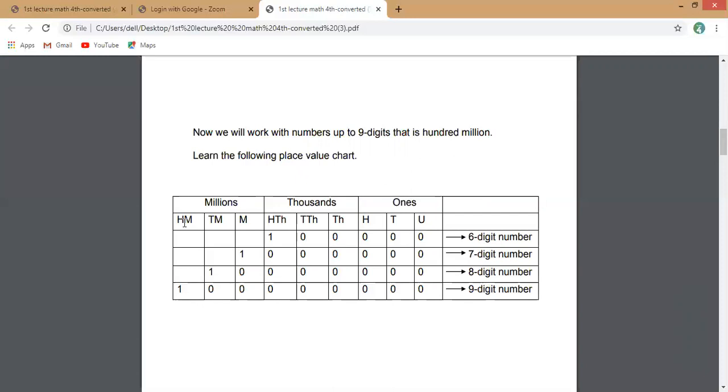When you have a 6-digit number, you will make a place value chart till 100,000. For a 7-digit number, you will make a place value chart till million. For an 8-digit number, you will make your place value chart till 10 million. And for a 9-digit number, you will start from the unit place and go up to 100 million. Okay, now come to your exercise.